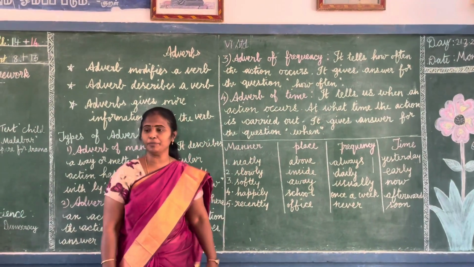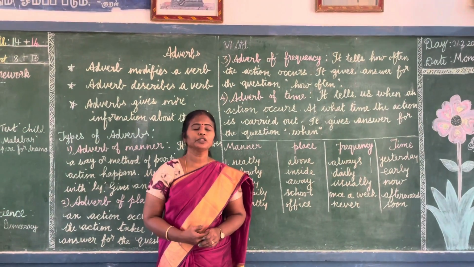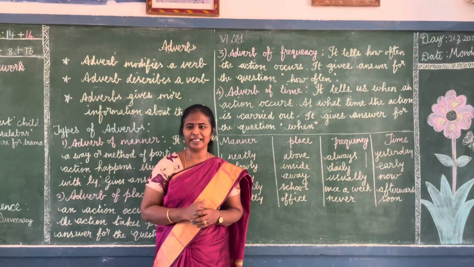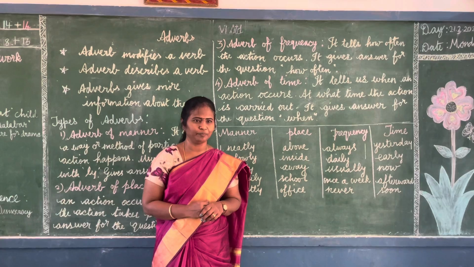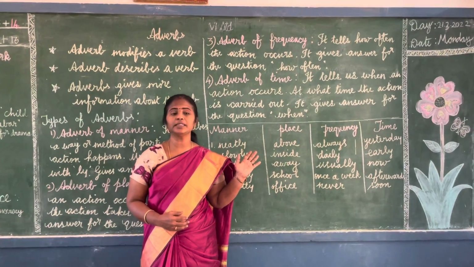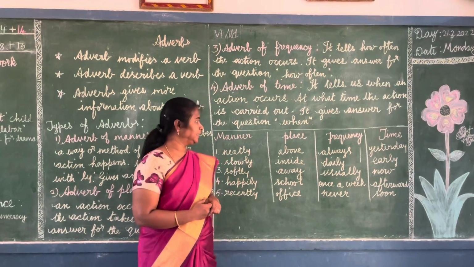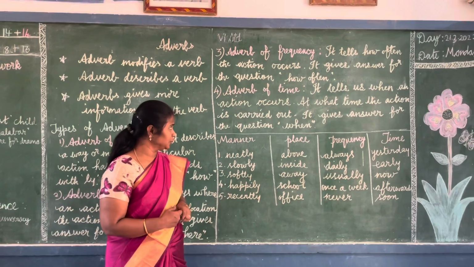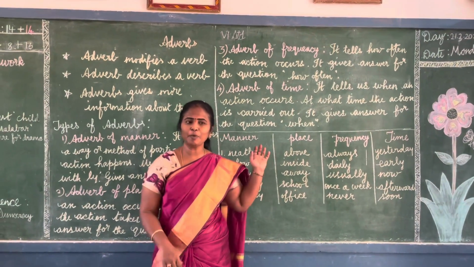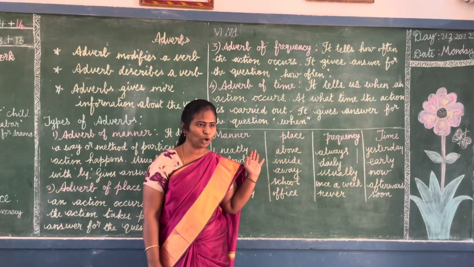Next we have adverb of time. What do you mean by adverb of time? It tells us when the action takes place, at what time. When has the action taken place? So adverb of time gives the answer for the question when. Is it clear, all of you?